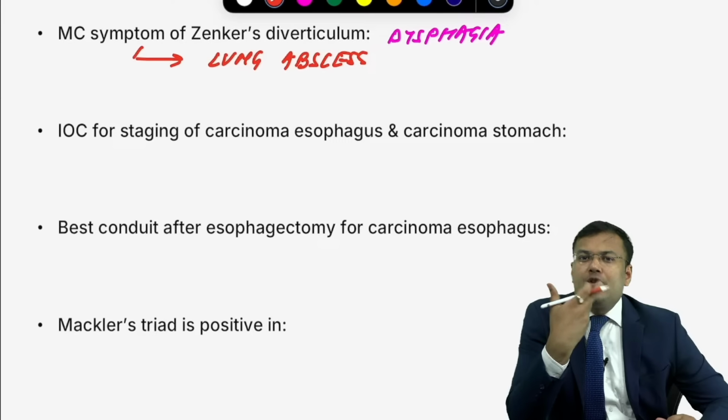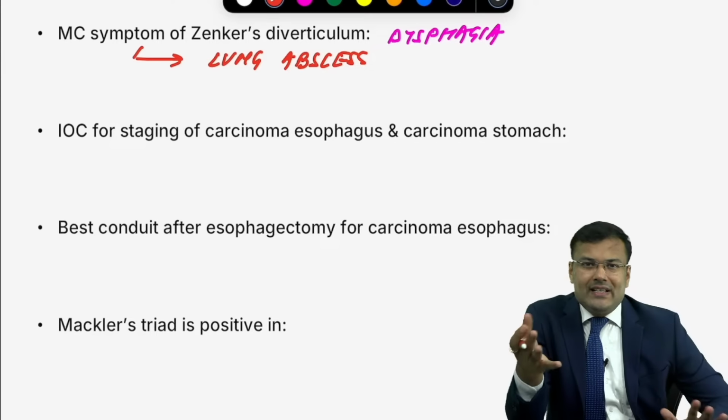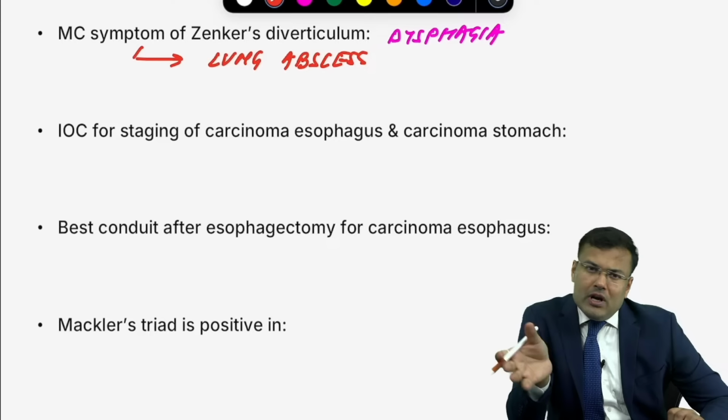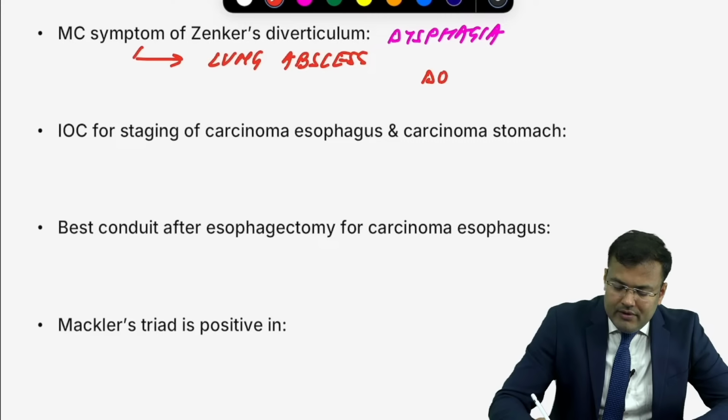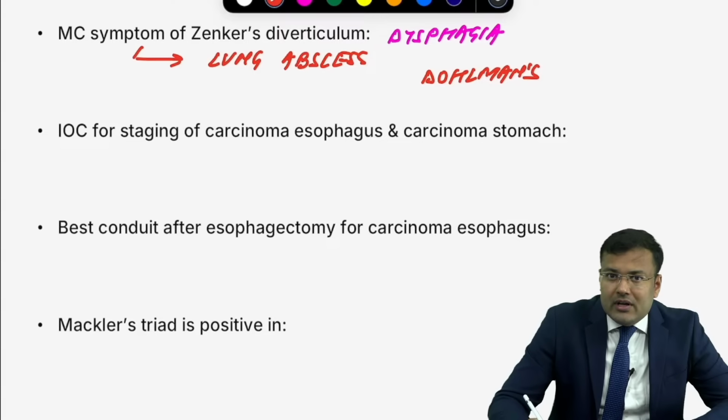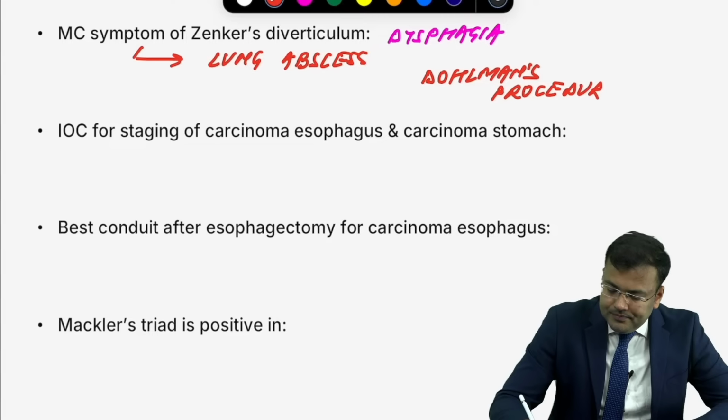We are going for cricopharyngeal myotomy plus diverticulopexy. Size of diverticula more than 5 cm, go for diverticulectomy. Another procedure, we can go for Dohlman's procedure. What is Dohlman's? We can go for diverticuloesophagostomy. So that is Dohlman's procedure.